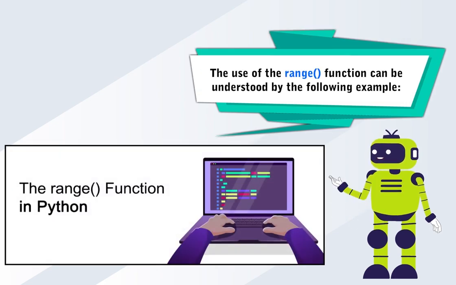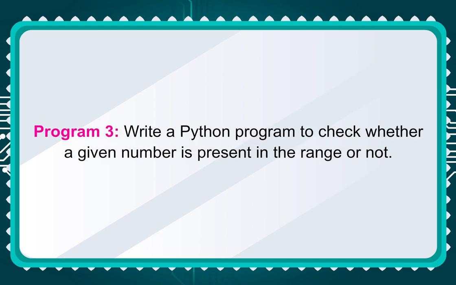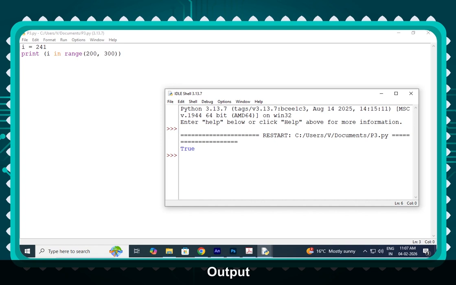The use of the range function can be understood by the following example. Program 3. Write a Python program to check whether a given number is present in the range or not. Example, output.